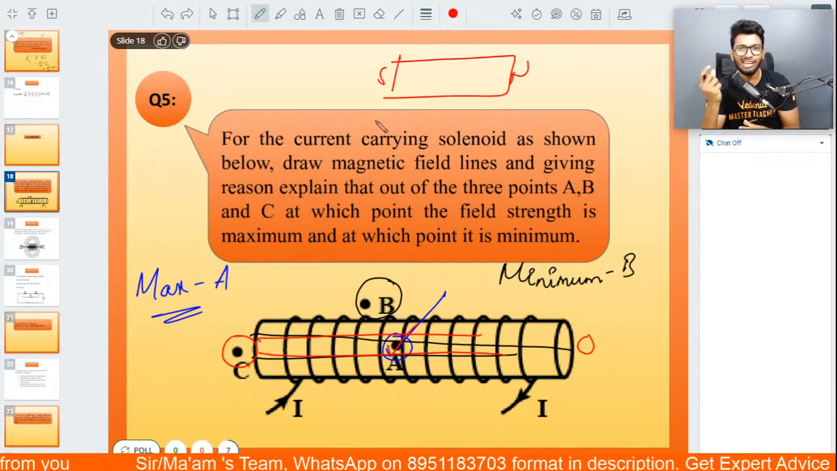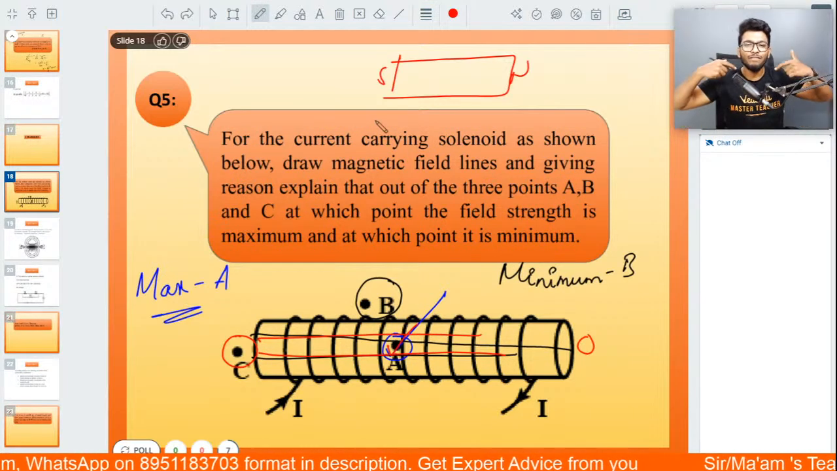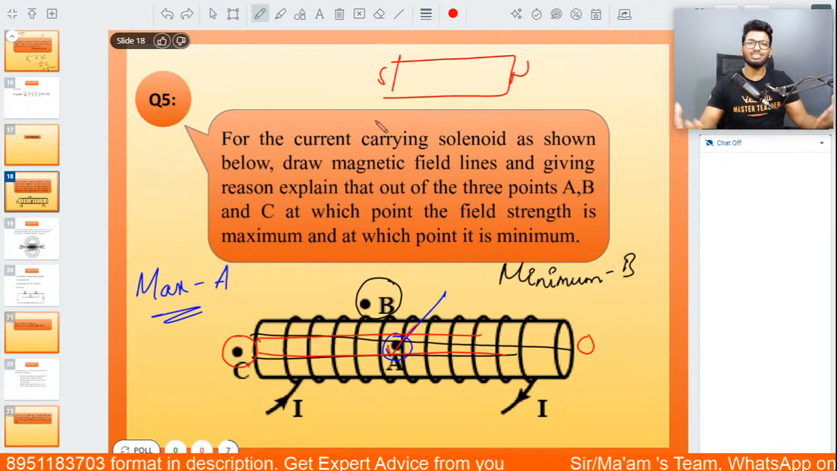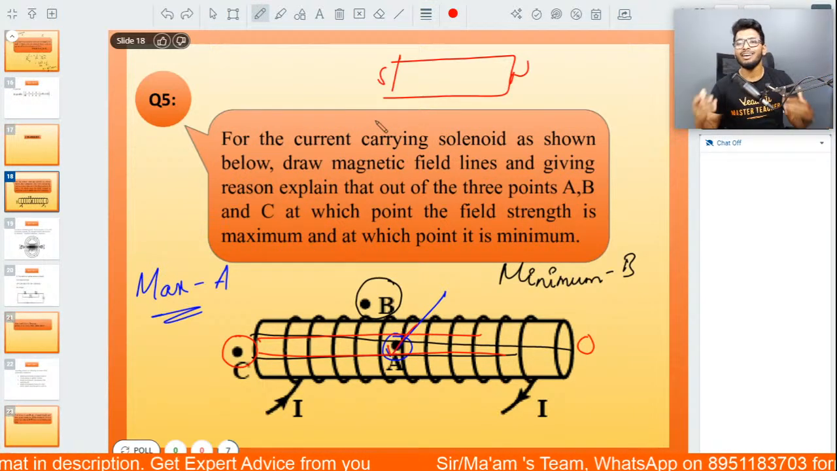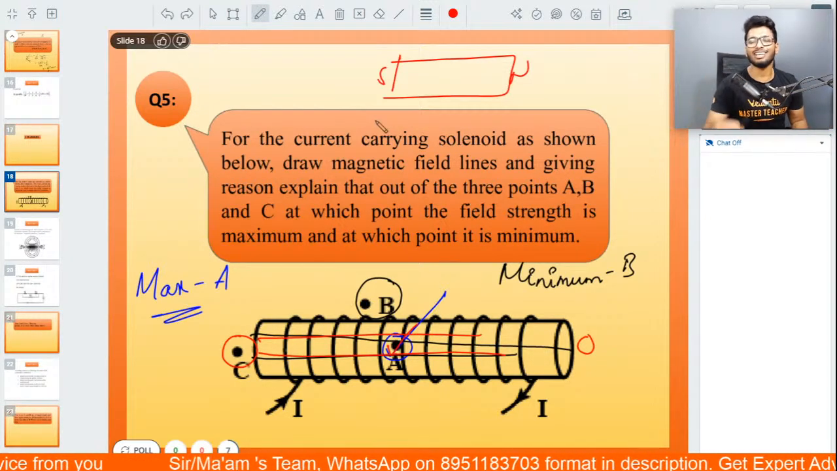Because of this one statement, that the magnetic field of a solenoid is very similar to a bar magnet, most of the school teachers also come to the assumption that the magnetic field near the poles is maximum, but actually it's not. It's actually inside the solenoid.